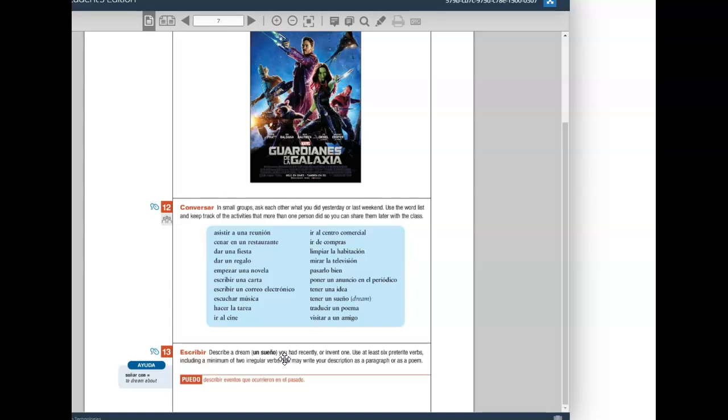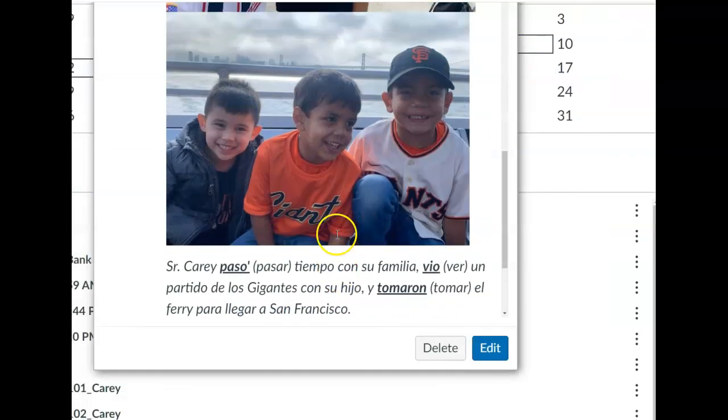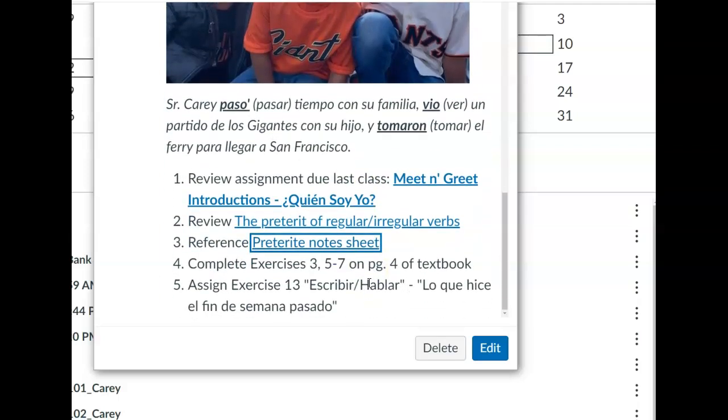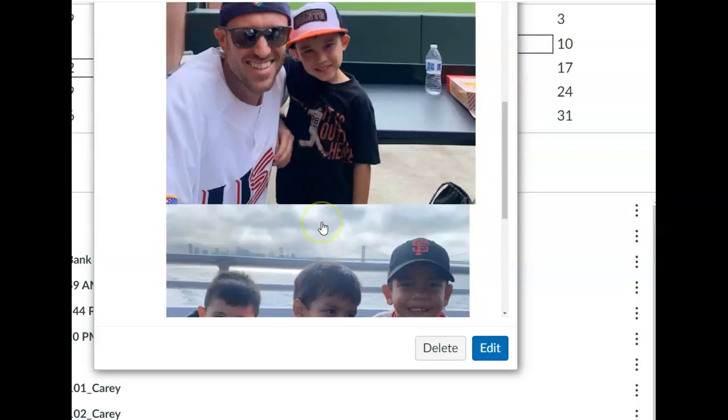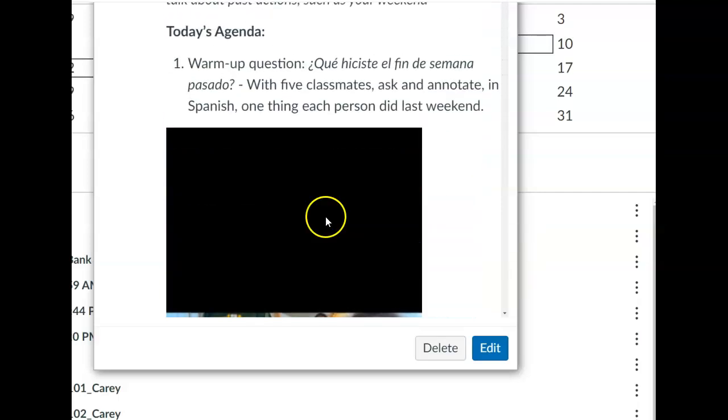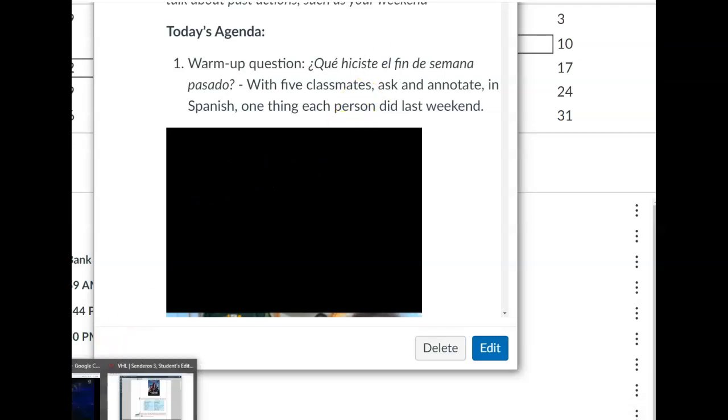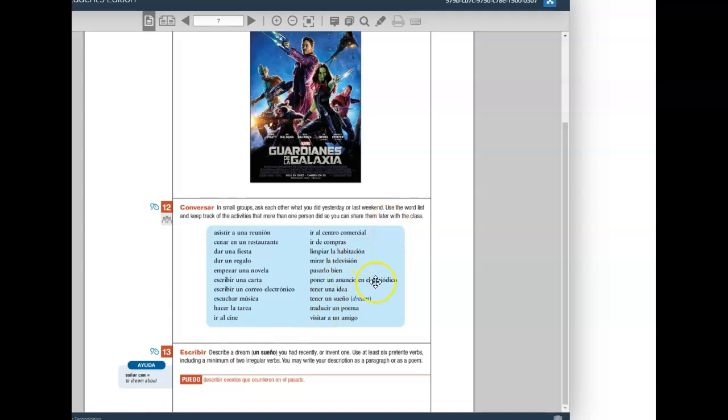Me personally, I cannot for the life of me remember my dreams. So if you don't want to describe a dream, what you can do instead, and I think this is what many of you will do, is circle back to where we started today's class and where we last left off and describe your weekend. Right? Because you already got 3 things from last warm-up that you did this past weekend. So add 3 more and come up with 6 and record a video of you describing your weekend.